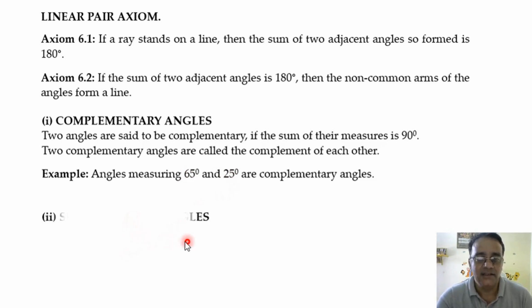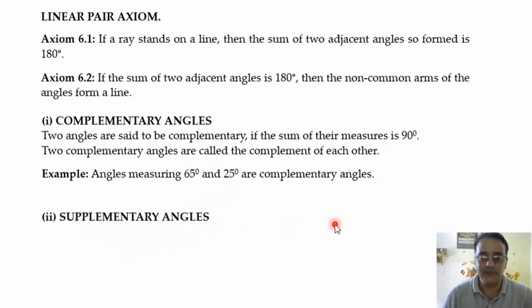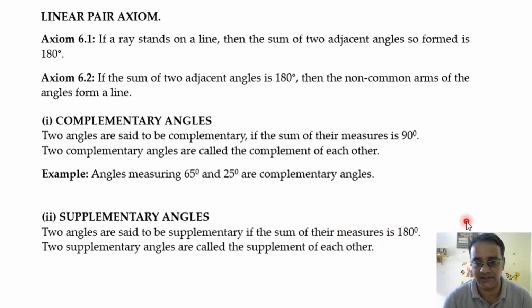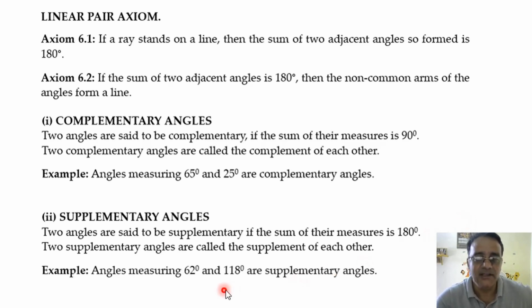And supplementary angles. Let us move towards supplementary angles. Two angles are said to be supplementary if their sum is equal to 180 degree, right? And two supplementary angles are called the supplement of each other. Example, 62 degree and 118 degree.